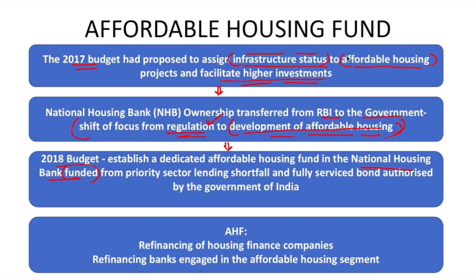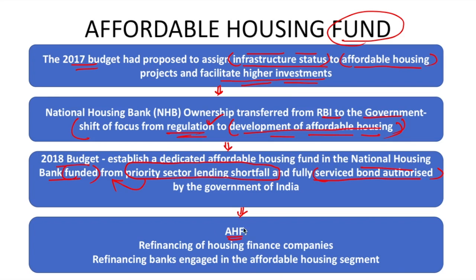How will the money be brought into this national affordable housing fund? It is to be funded, number one, from priority sector lending shortfall. So whatever banks and other financial institutions are not able to fulfill their priority sector lending targets, the shortfall is to be provided, among others, to this fund also, that is called the affordable housing fund. And secondly, fully serviced bonds authorized by the government of India. So the government authorized bonds will also be issued in the market in the name of affordable housing fund, and the money which will be generated from the issue of these bonds will be used as follows.